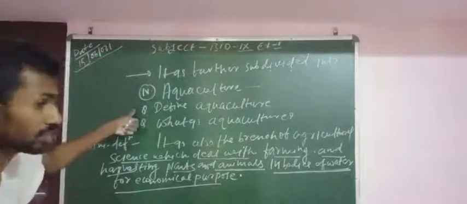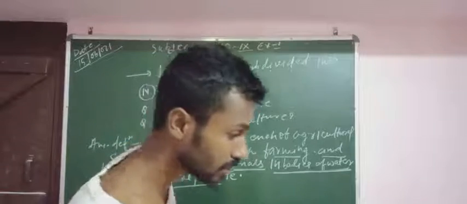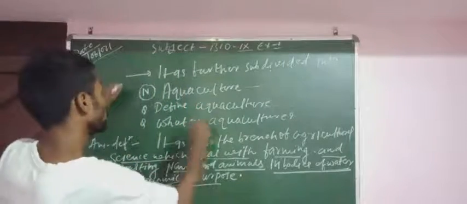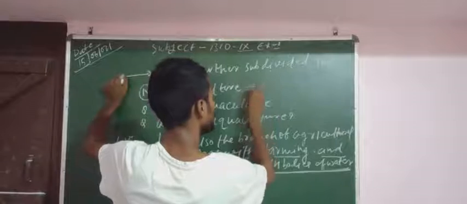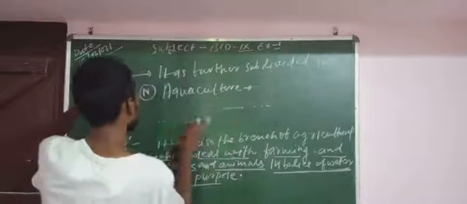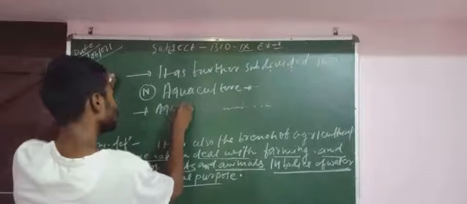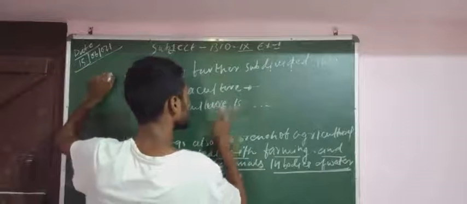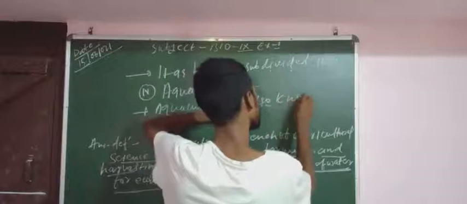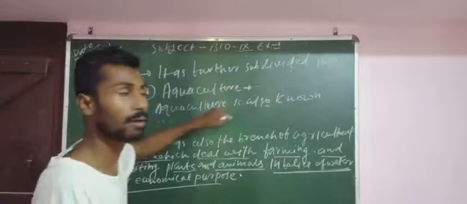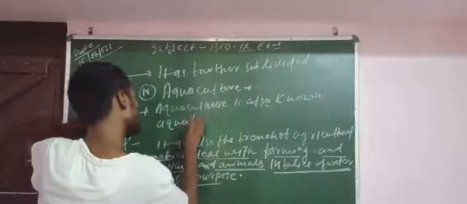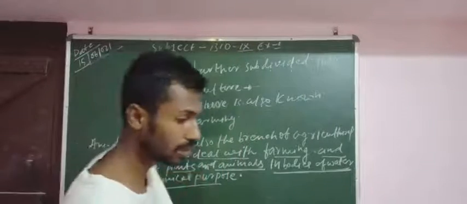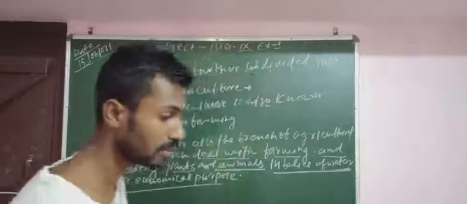The fourth one is aquaculture. Aquaculture is also known as aqua farming.